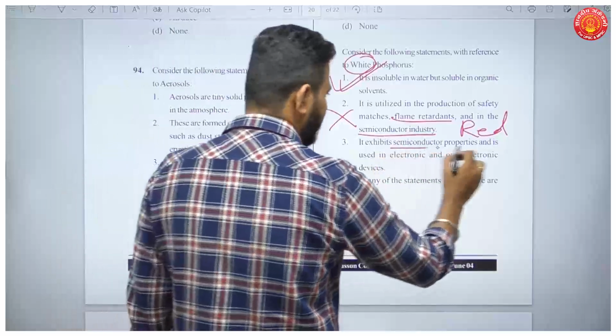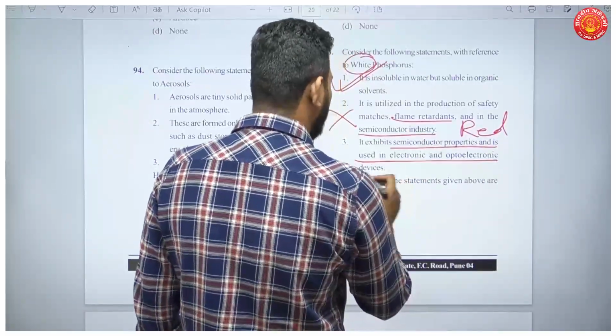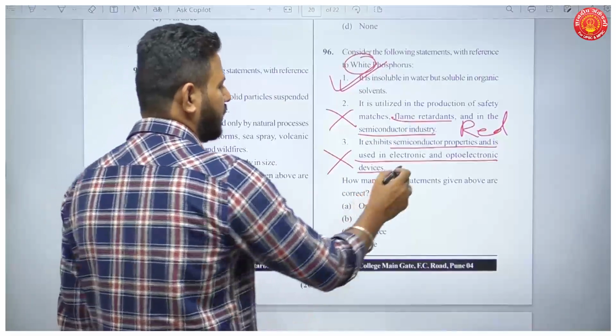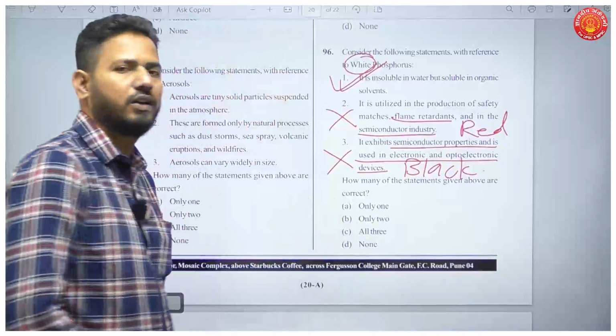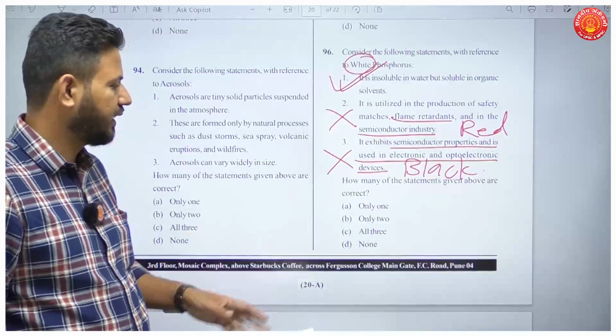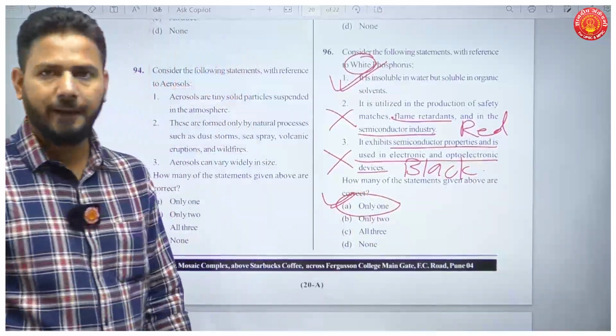It exhibits semiconductor properties and is used in electronic devices. This is also incorrect. Okay, why? Because black phosphorus is used in these industries and not white phosphorus. So statement 2 and statement 3 are incorrect. Only one statement is correct, so your answer will be A.